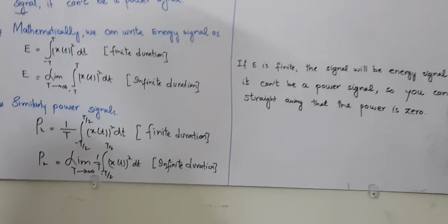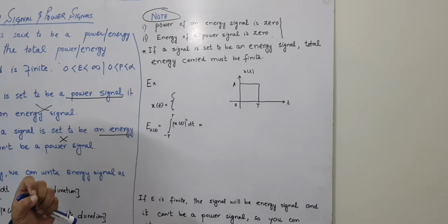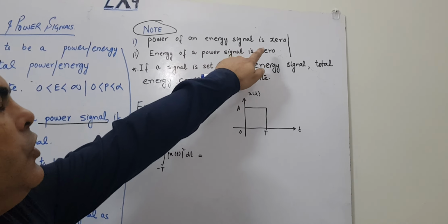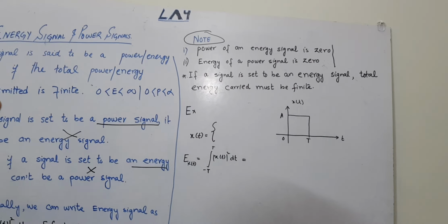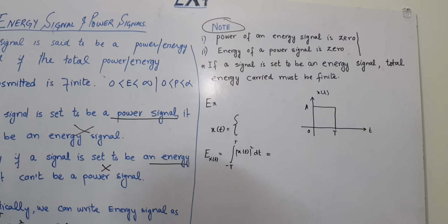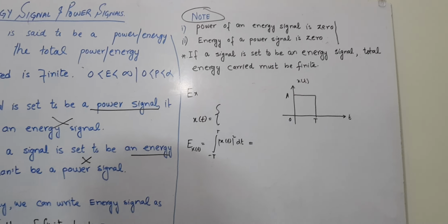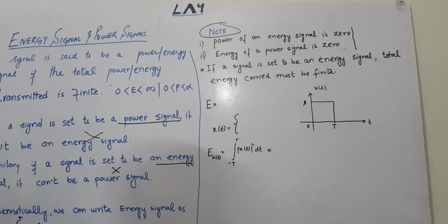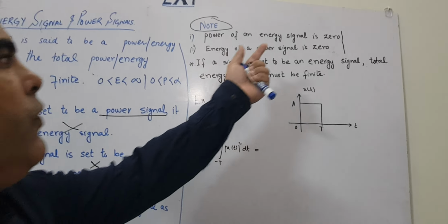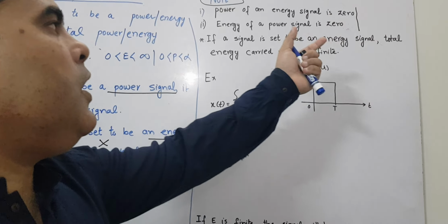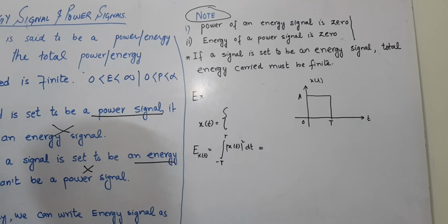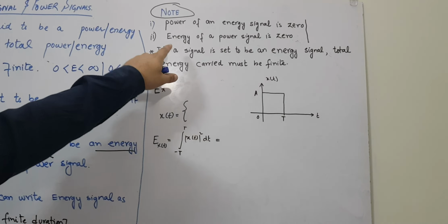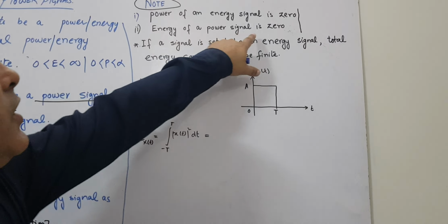The major concept that you need to always keep in mind is that the power of an energy signal is 0. It is a very straightforward answer. If someone asks you what is the power of an energy signal, you don't need to calculate it. You can straightaway say that the power of the energy signal is 0. Similarly, if someone asks what is the energy of a power signal, you again answer straight away: the energy of a power signal is 0.